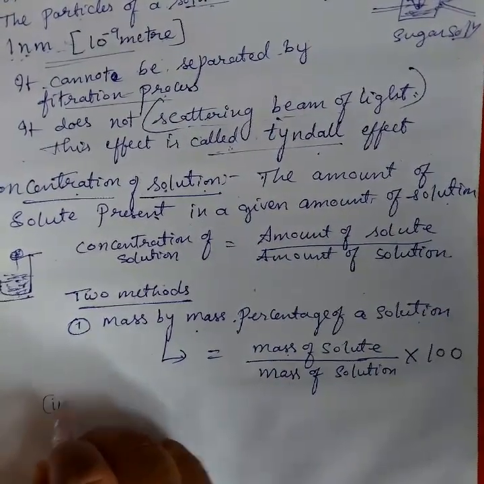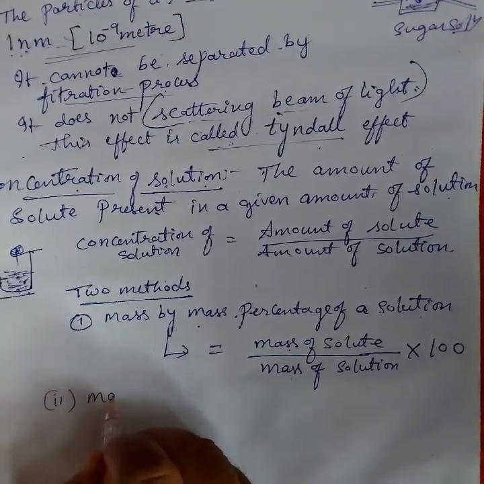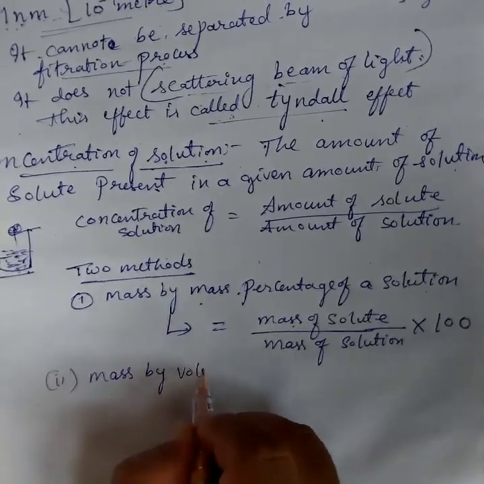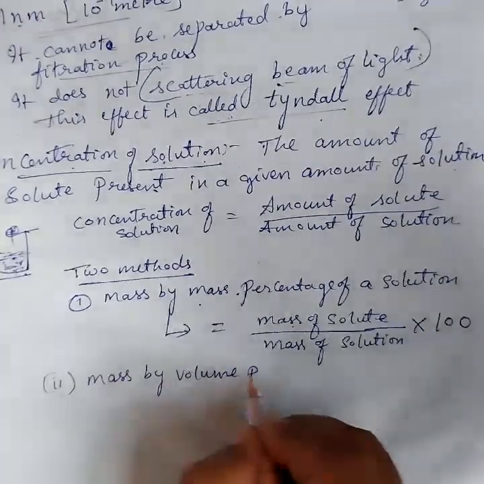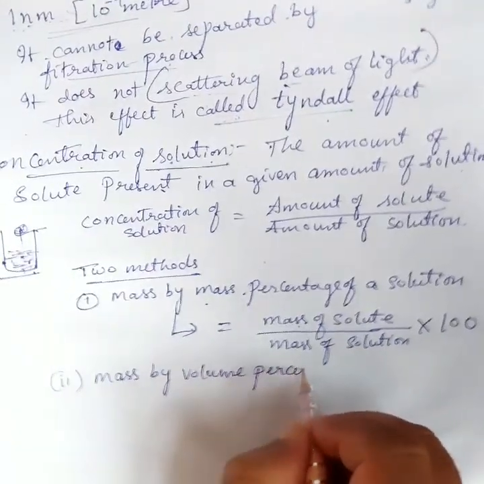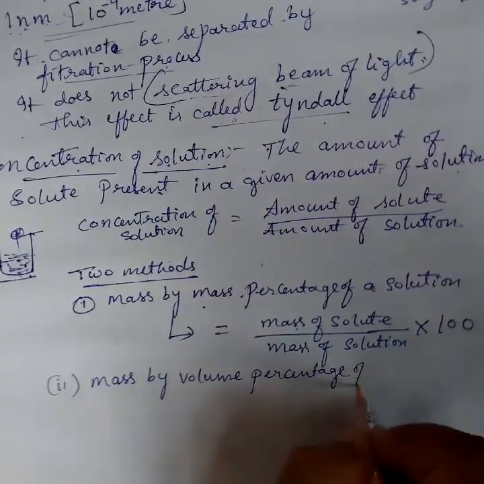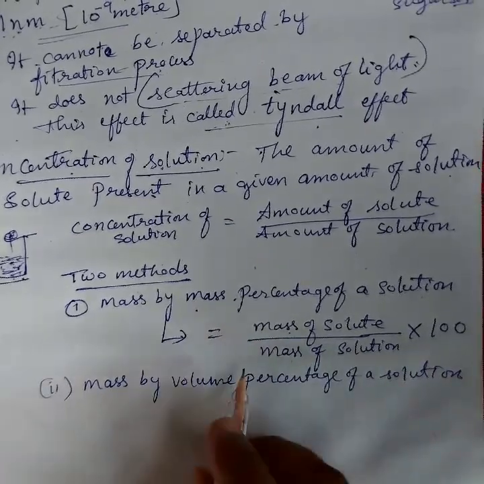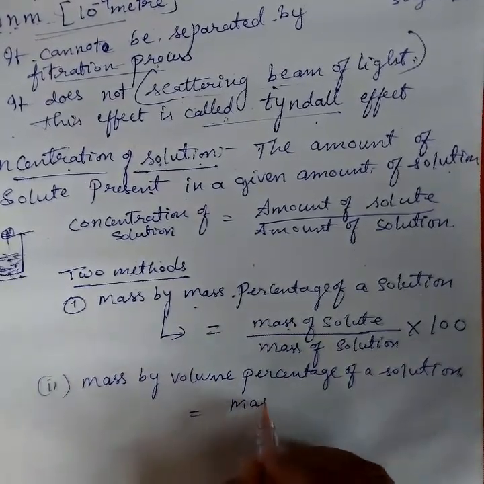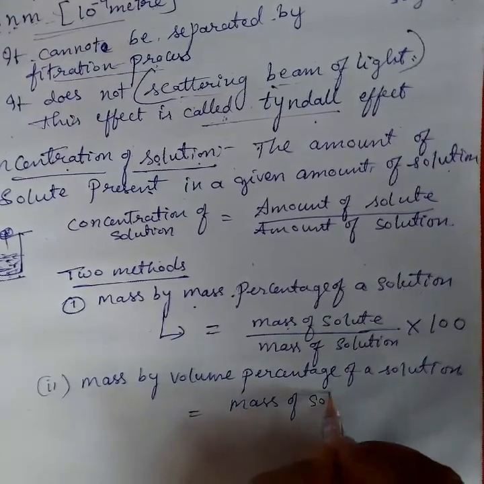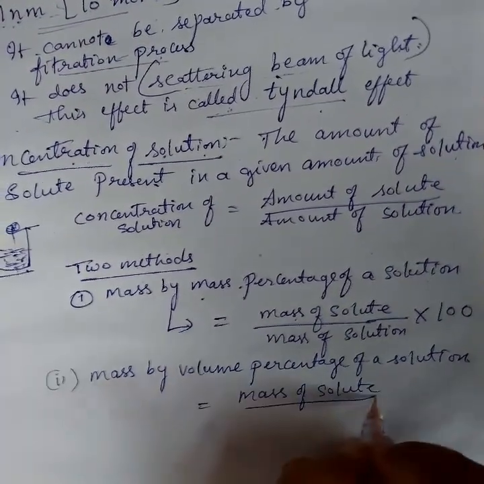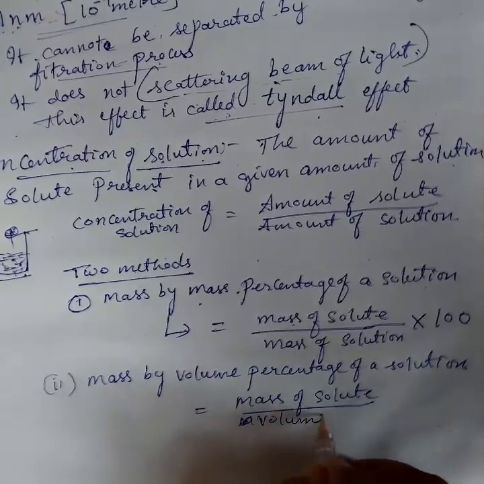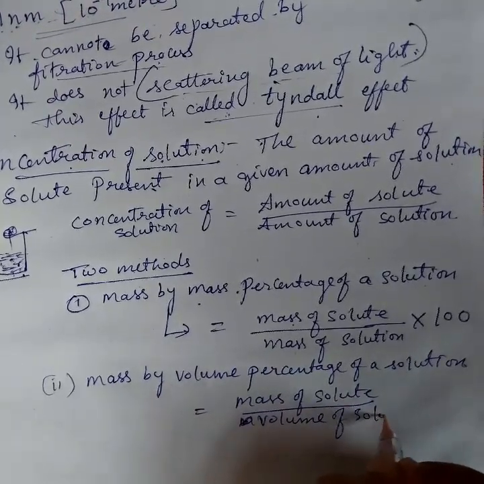And then to find out the mass by volume percentage of a solution, use the formula: mass of solute upon volume of solution into 100.